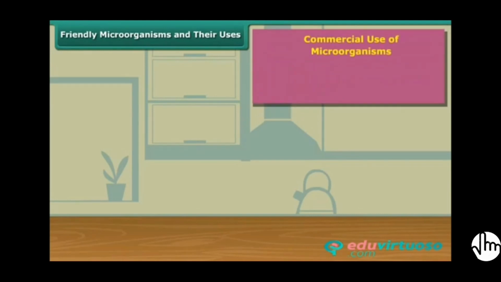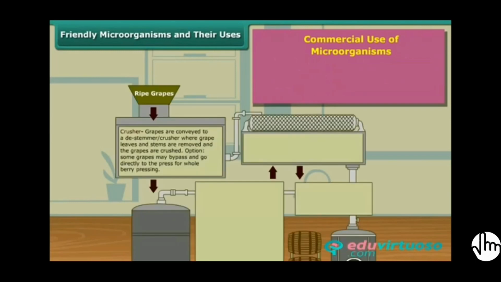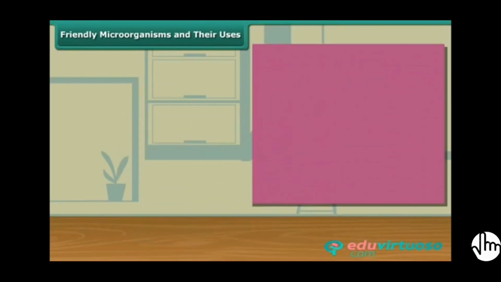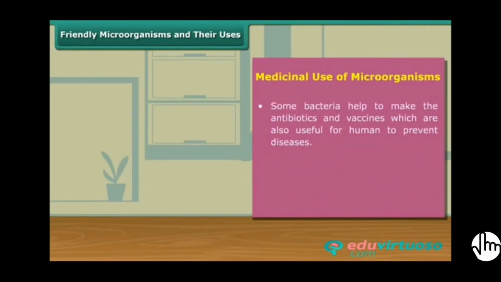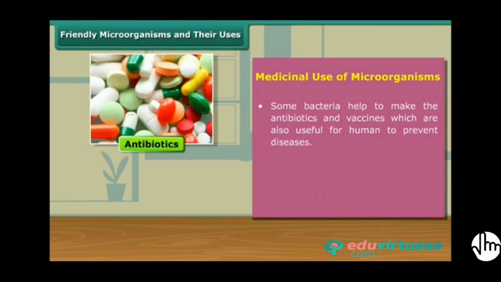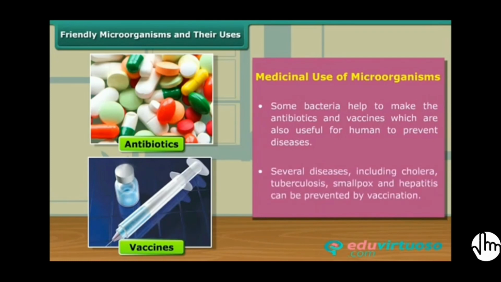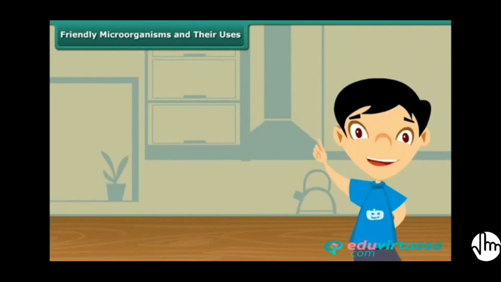Microorganisms are also useful in the commercial and medicinal fields. For instance, yeast is used in the distillery industry for large-scale production of alcohol, beer, and wine. Some other bacteria are helpful in the production of antibiotics and vaccines. Vaccination is helpful against several diseases including cholera, tuberculosis, smallpox, and hepatitis. Now let me tell you what other benefits are provided by useful microorganisms.